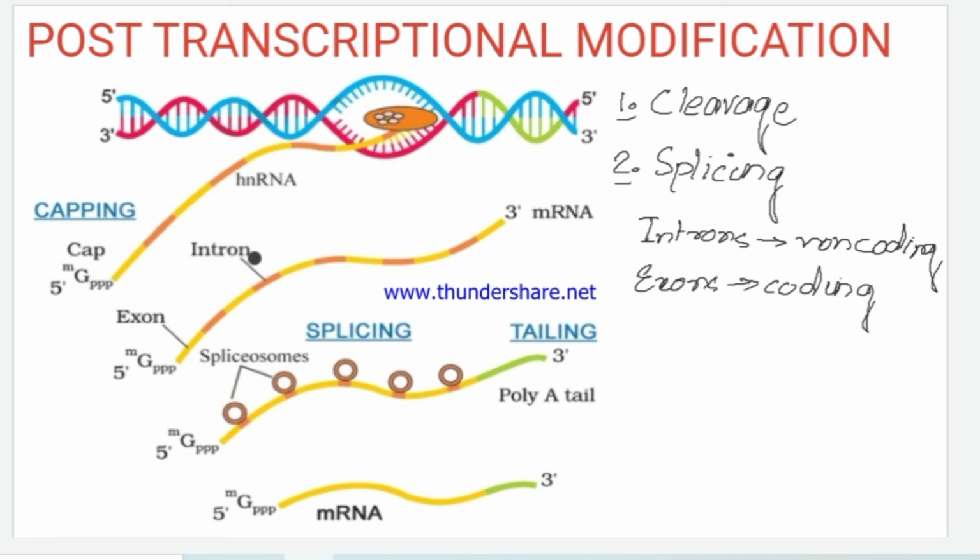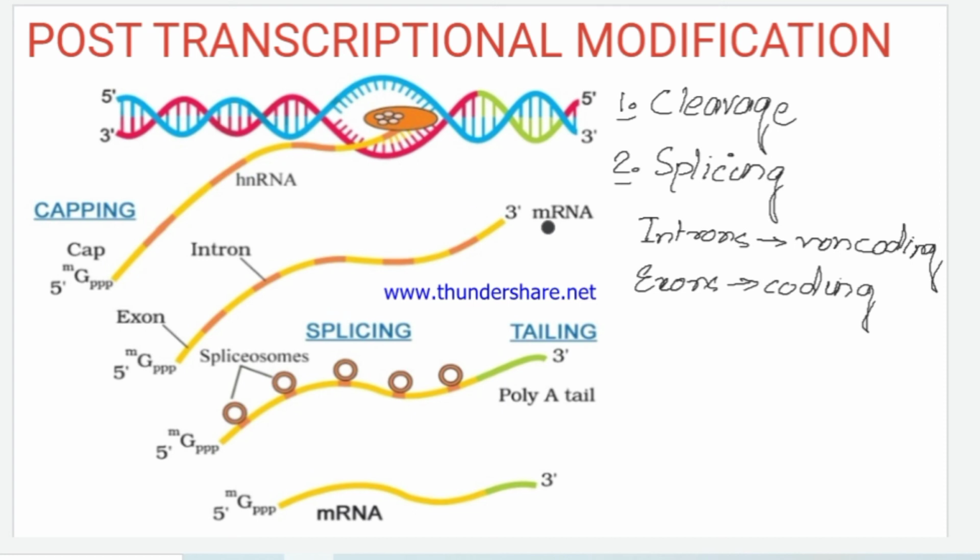The process of removal of introns through cutting and joining the essential sequences, the exons, is called splicing. This process forms a specialized structure called the spliceosome at the intron region, and then the intron regions get separated.